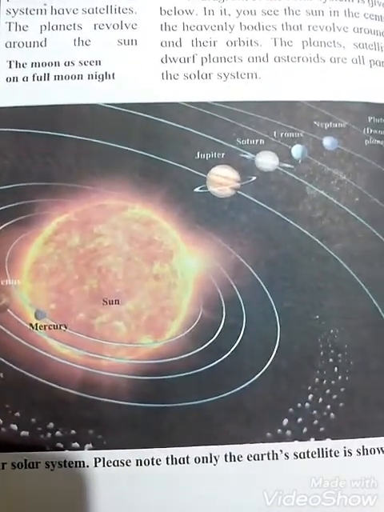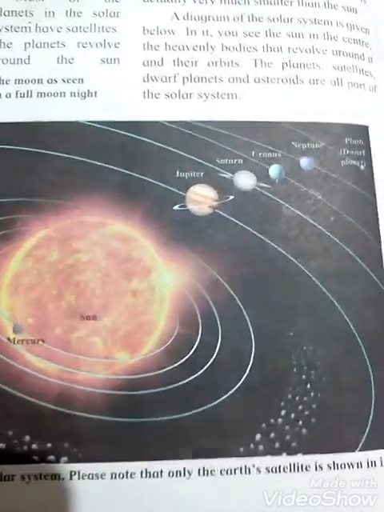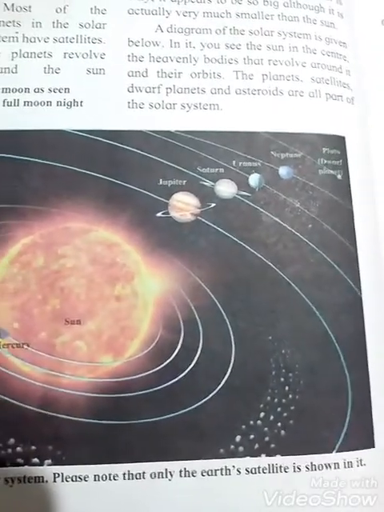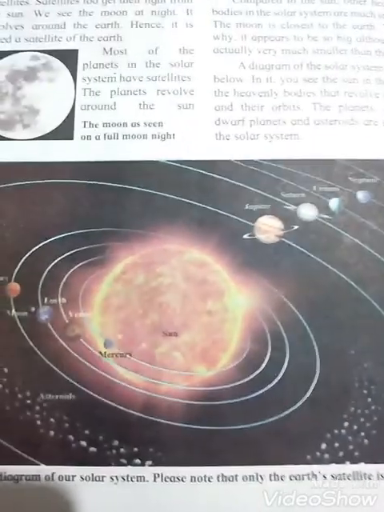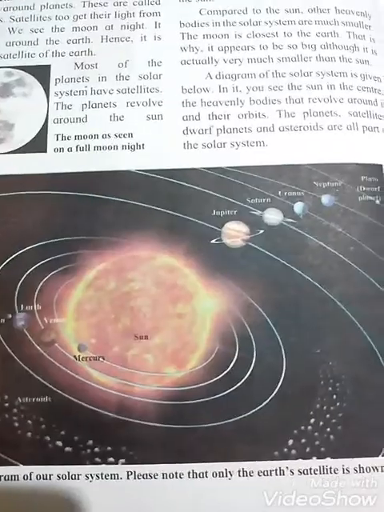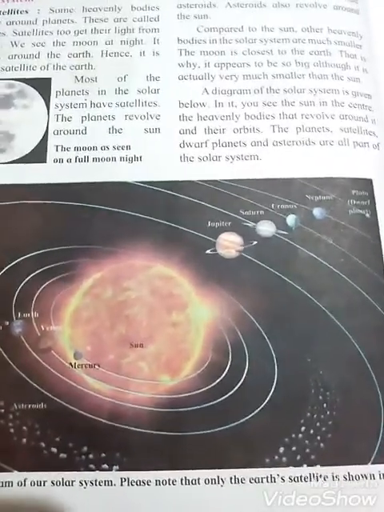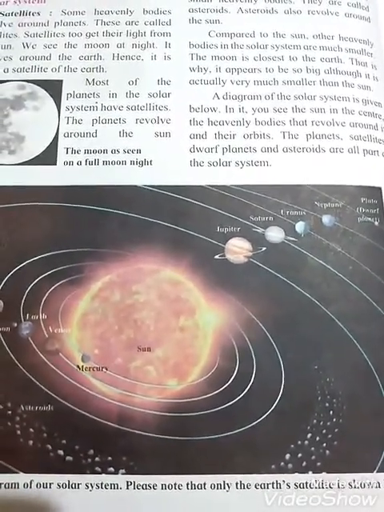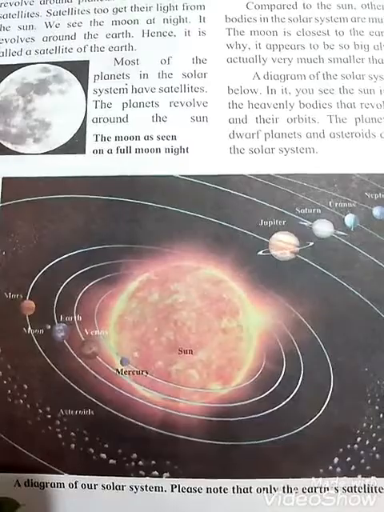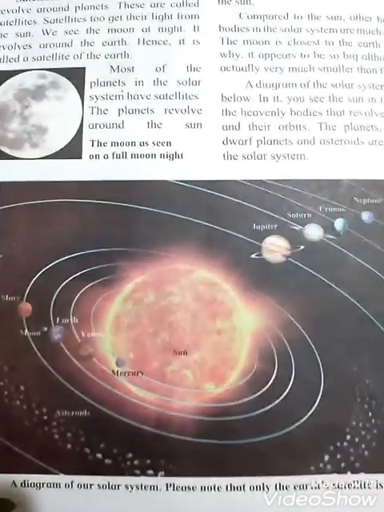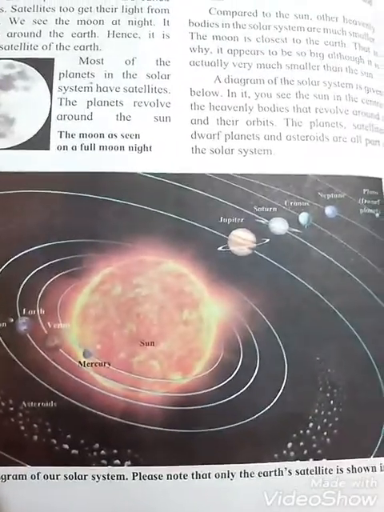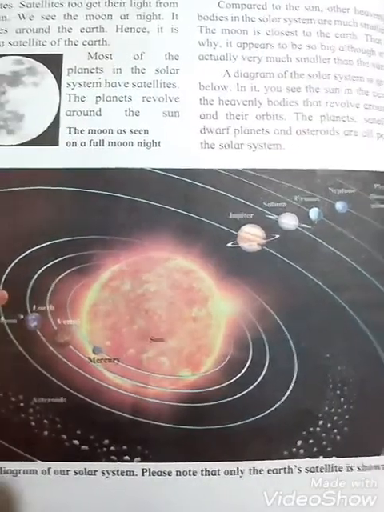Please note that only the Earth's satellite is shown in it. Observe this picture very carefully.